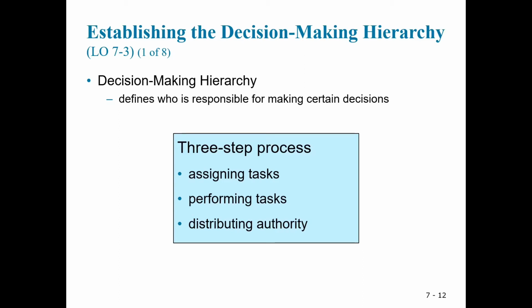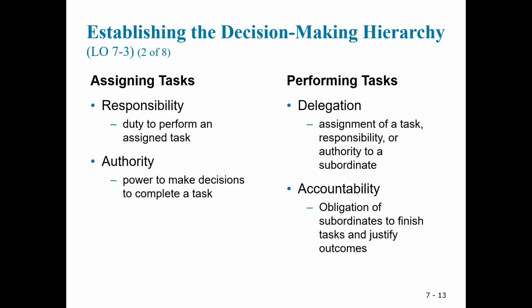Establishing the decision-making hierarchy. Decision-making hierarchy defines who is responsible for making certain decisions. It is a three-step process: assigning tasks, performing tasks, and distributing authority. A. Assigning tasks. Responsibility is the duty to perform an assigned task, while authority is the power to make the decisions necessary to complete the task.